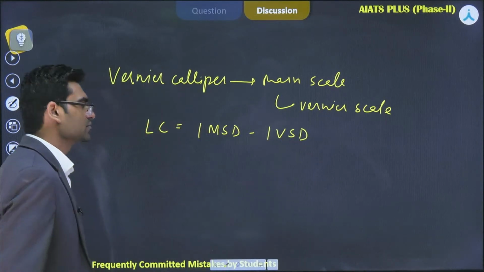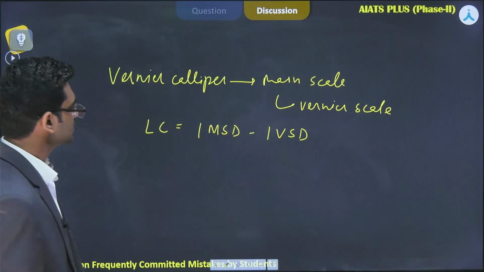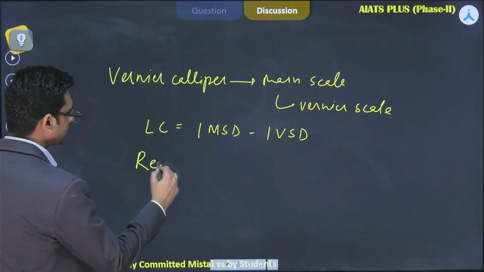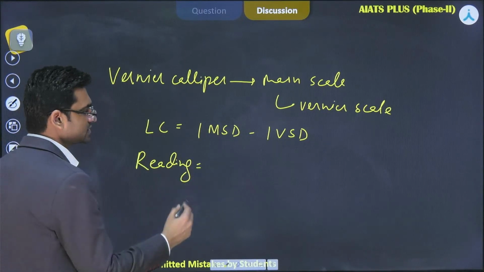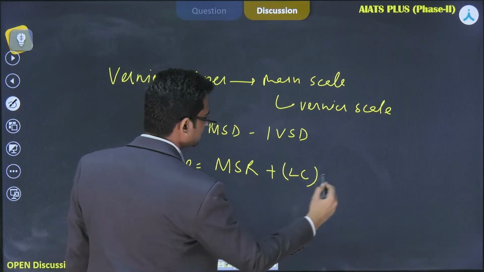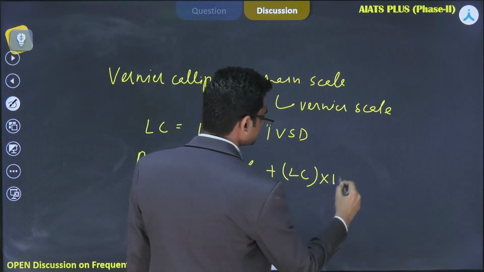There are two scales, main scale division and vernier scale division. So least count is 1 MSD minus 1 VSD, and how to take a reading? That is equal to main scale reading plus least count into vernier scale reading.